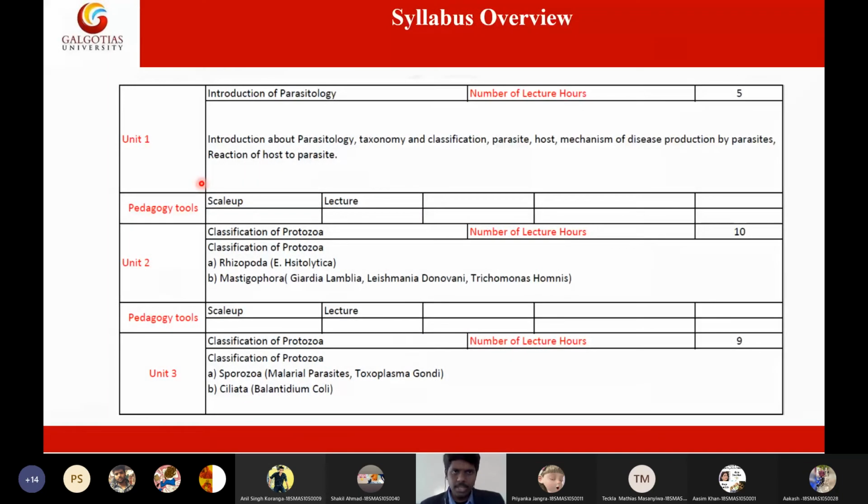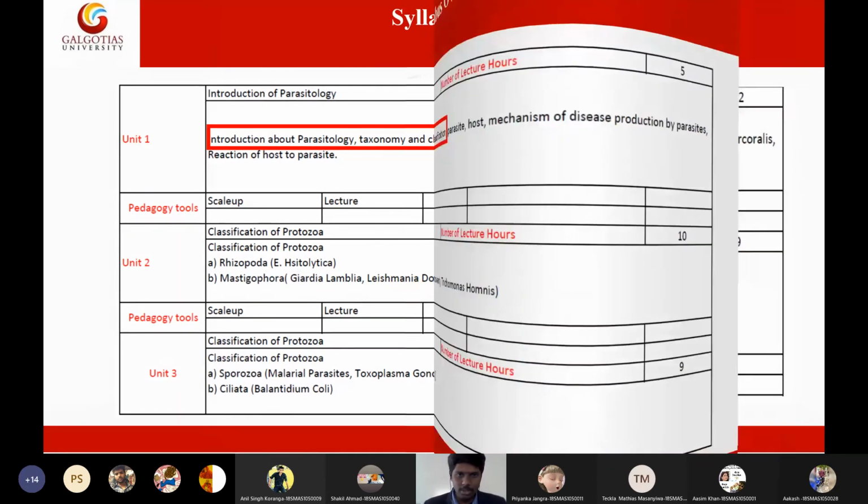Coming to the syllabus, we completed unit 1 and started unit 2. In unit 2, we have two important groups: amoeba or sarcodines, and mastigophores. Amoeba include Entamoeba histolytica, which we finished. Mastigophores include Giardia lamblia, Trichomonas species and Leishmania. Giardia lamblia and Trichomonas we finished. The only topic left in unit 2 is Leishmania disease. Now I will discuss in detail Leishmania donovani in today's lecture.